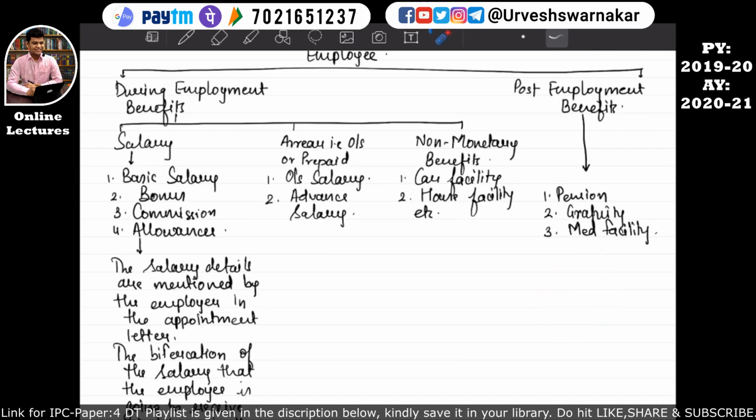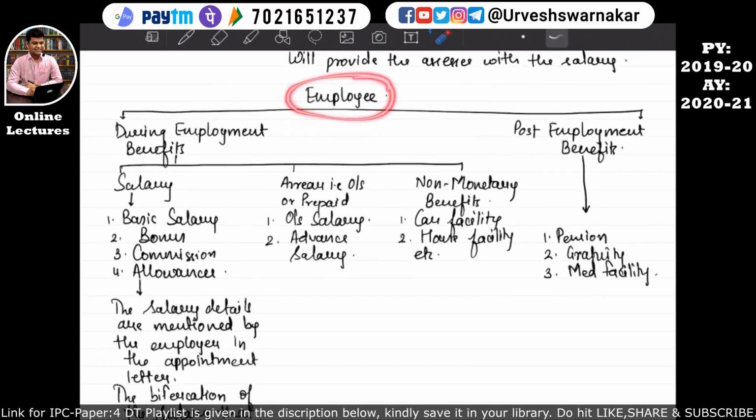So just for your understanding, when an employee is there, out of these two categories, any one category is possible. So understand this.